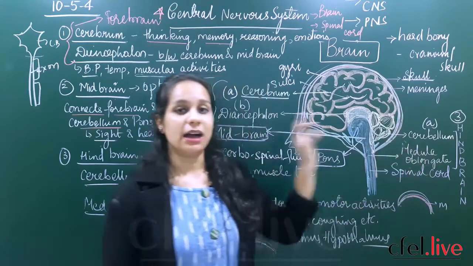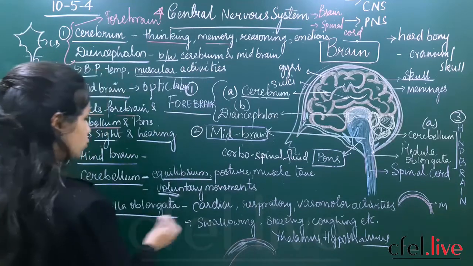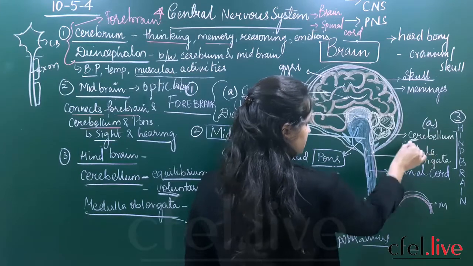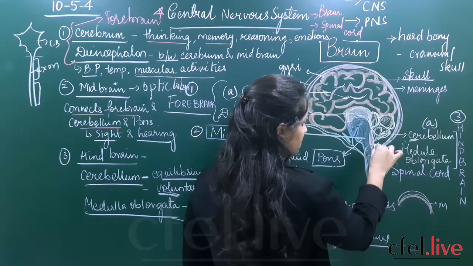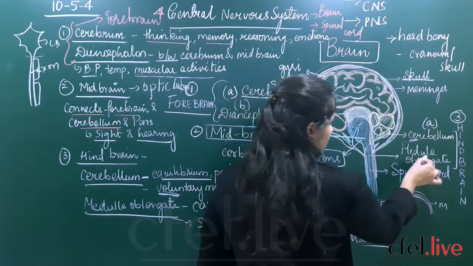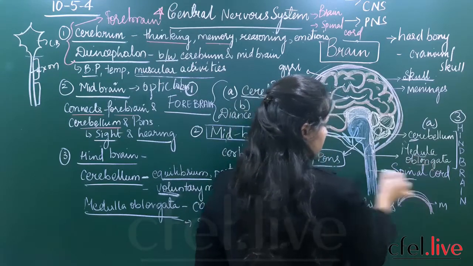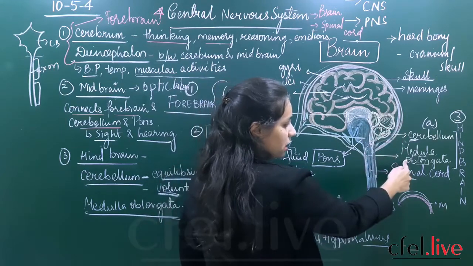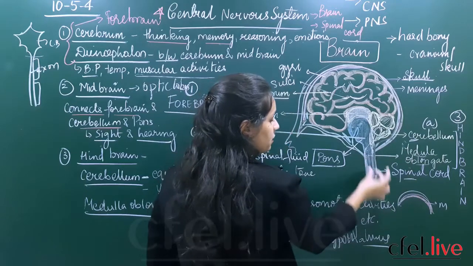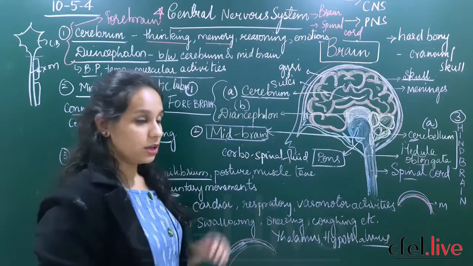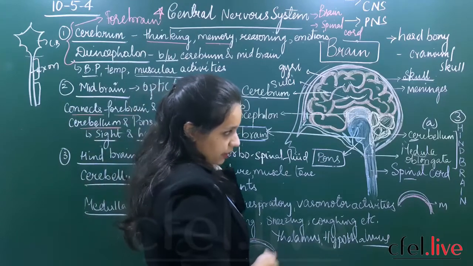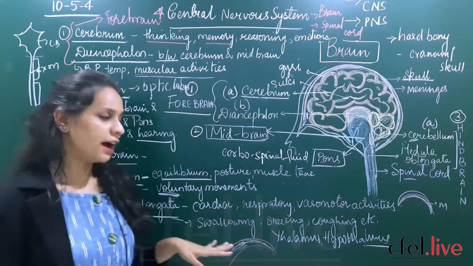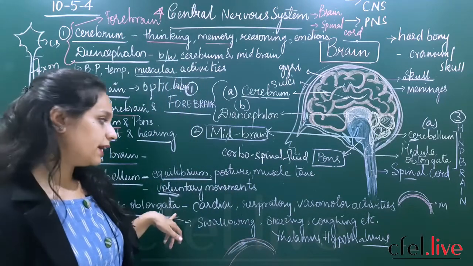Then the final part, last and final part of your hindbrain is the medulla oblongata. So if you can see a small stalk-like structure which is arising from the cerebellum, it is called the medulla oblongata. So medulla oblongata is continuous with the spinal cord. So slowly this part will give rise to a stalk-like structure called the medulla oblongata, and medulla oblongata will be continuous with your spinal cord. So if this is your hindbrain, you will have medulla oblongata and spinal cord, which is protected by your vertebral column. Are you clear? So what are the functions of medulla oblongata?